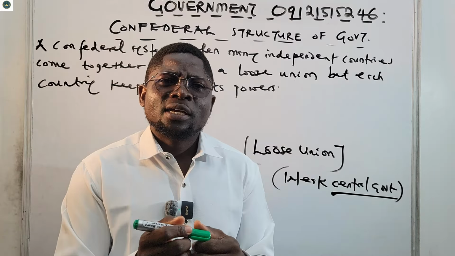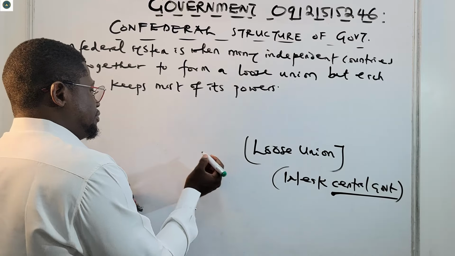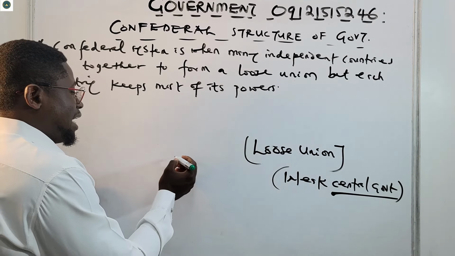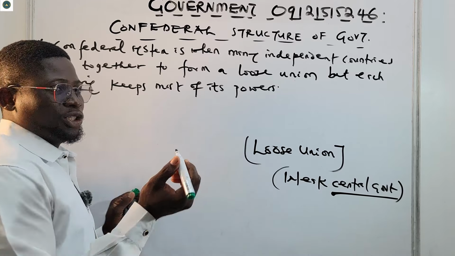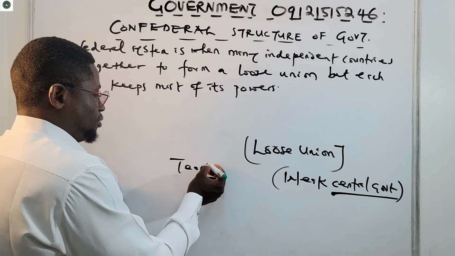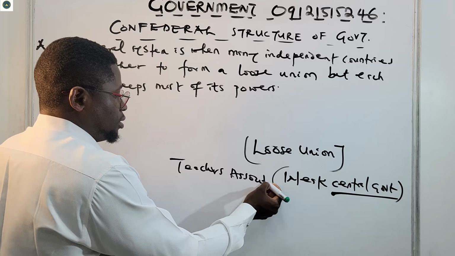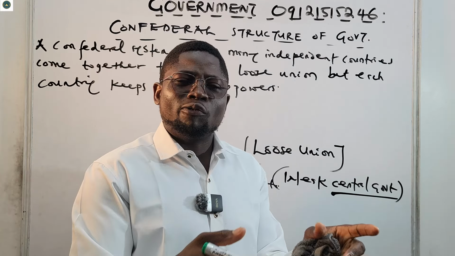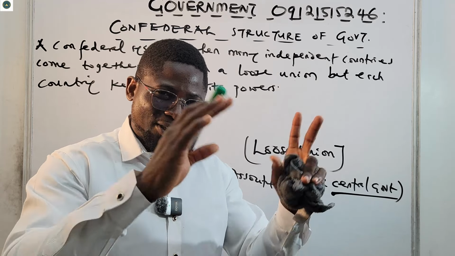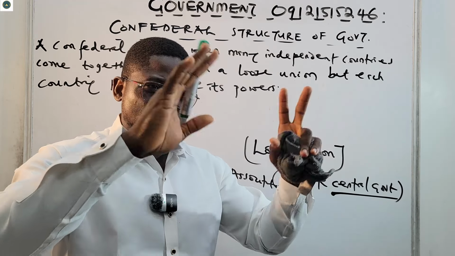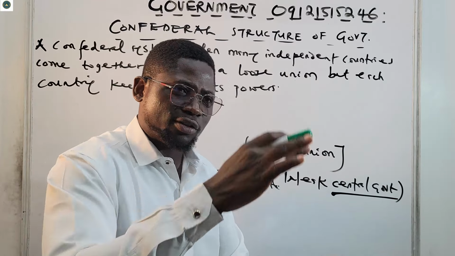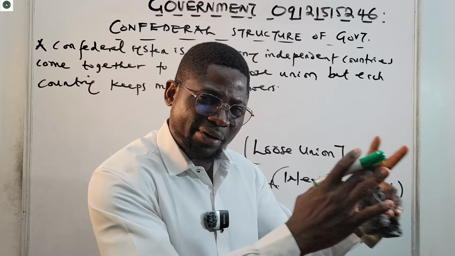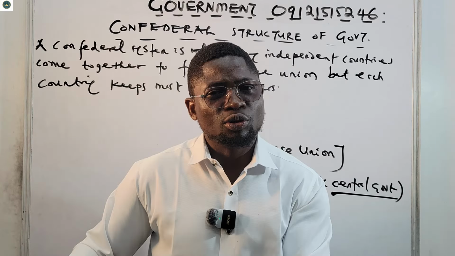Just see it like this: many schools in your locality can come together and have a school association, or a teachers association. You may see your principal saying he's going for a meeting. That is the schools association, an association that houses all the schools. If you have a school, you come and join the meeting. The association has its own rules, but the school itself has its own independent rules.